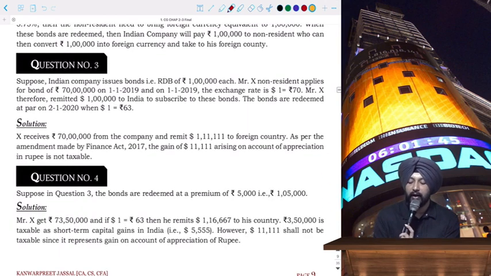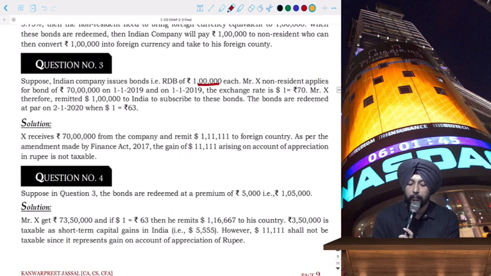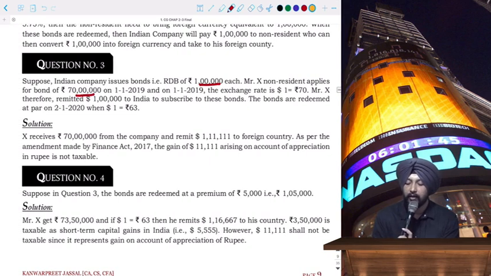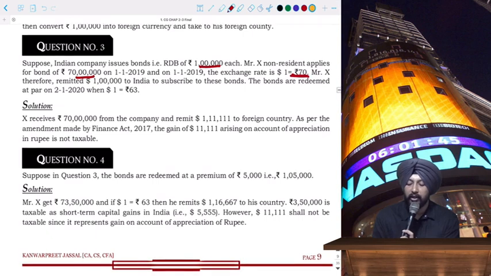Now, suppose RDB of rupees 1 lakh are being purchased by a non-resident and total bonds of 70 lakhs are purchased, and the rate is 70, then the non-resident will have to bring an amount equivalent to $1 lakh. I hope this is simple maths, right? 1 lakh into 70 lakhs. Now, on the date of conversion, that is on the date of redemption, the rate is 63.